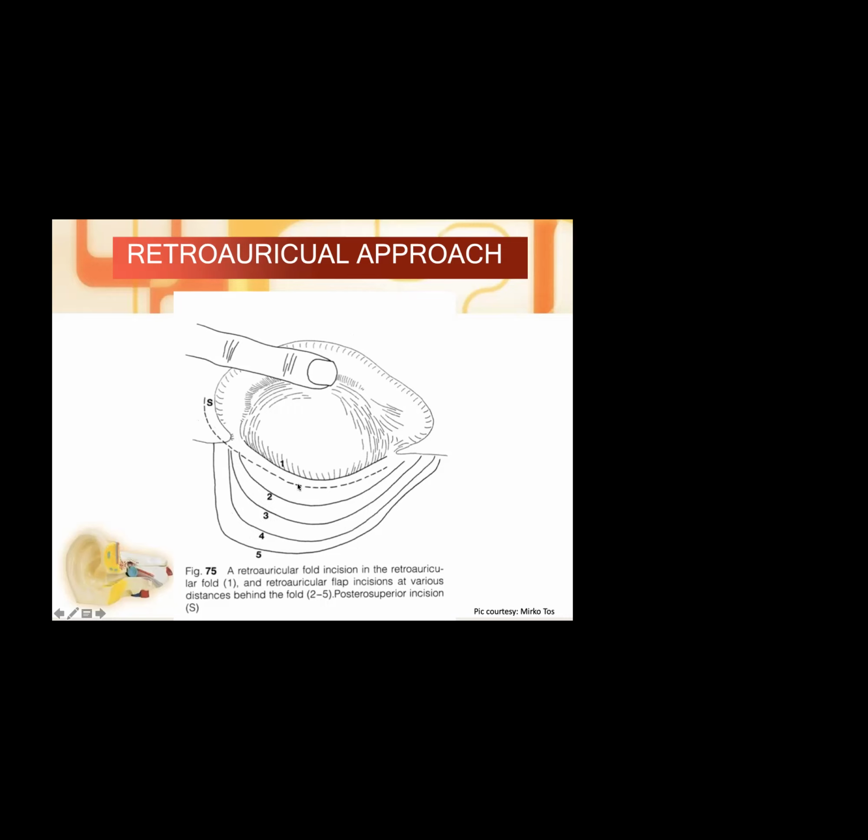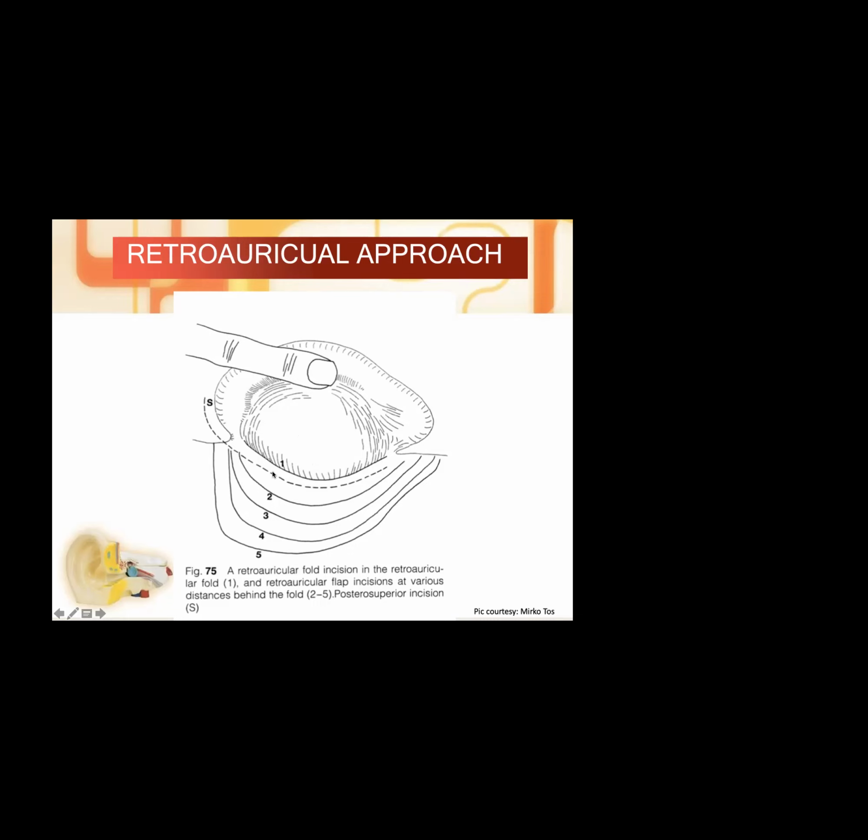Another thing is, when you are creating a flap incision, as I have already told you, we will get sufficient tissue for closing the mastoid. And if you extend your skin incision or flap incision, this is the concha, you will have the conchal cartilage. You can have exposure to the perichondrium. So that is the importance.